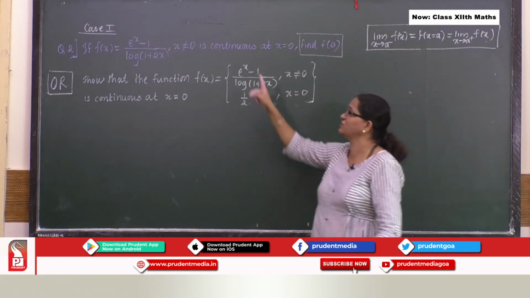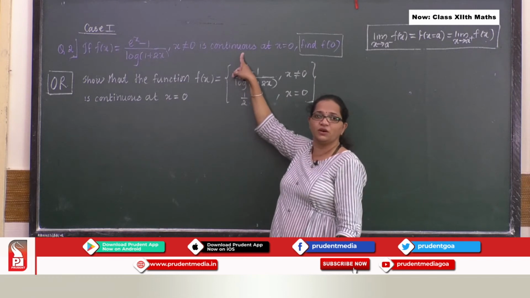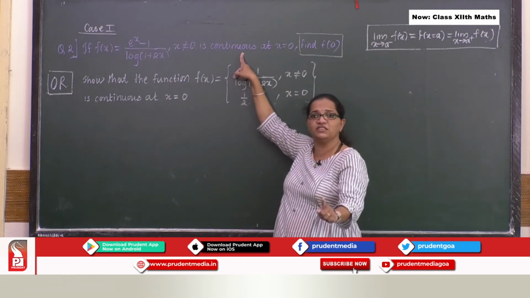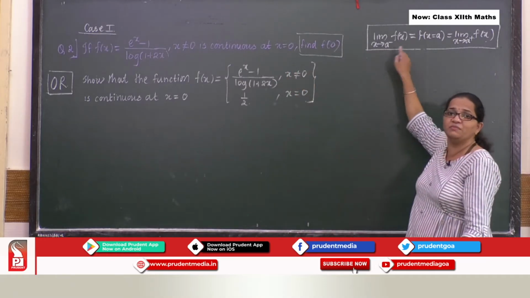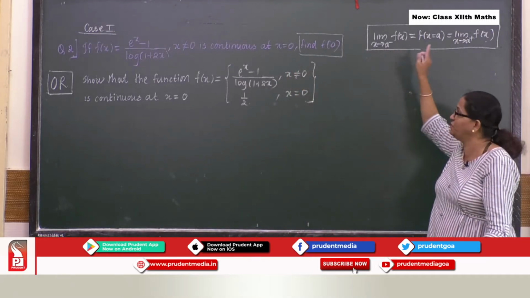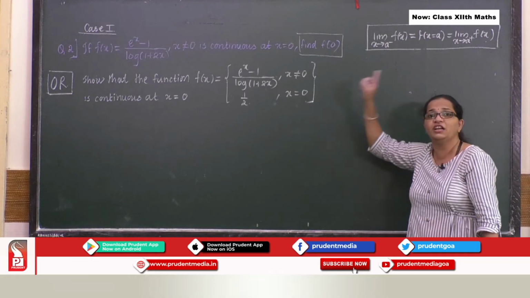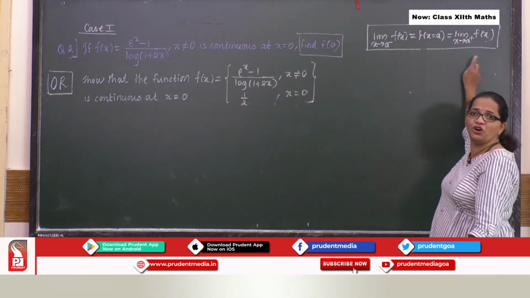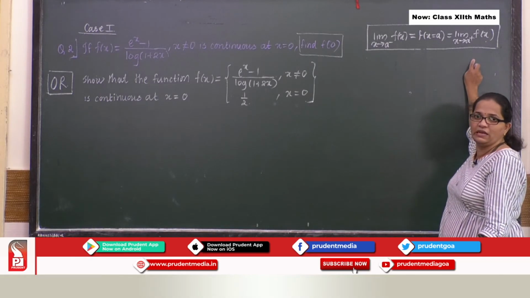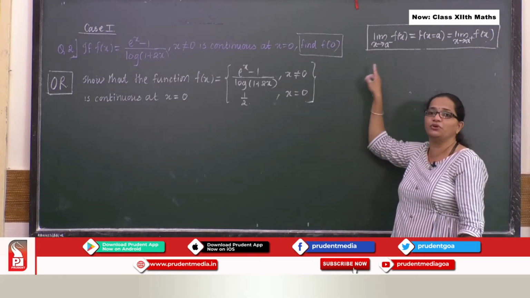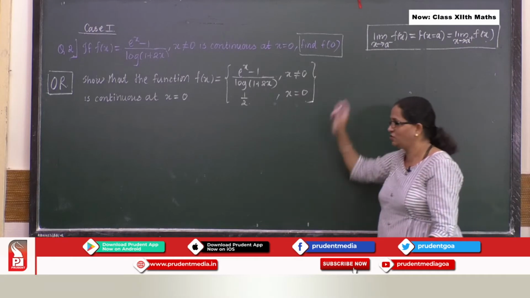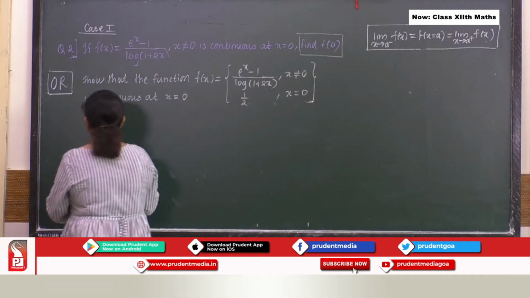They are saying the function is continuous. Okay, so when they say the function is continuous, what does it mean? It means your left hand limit is equal to your right hand limit, which is already given over here. It is also equal to your f of a, and at this moment it is f of x at 0.